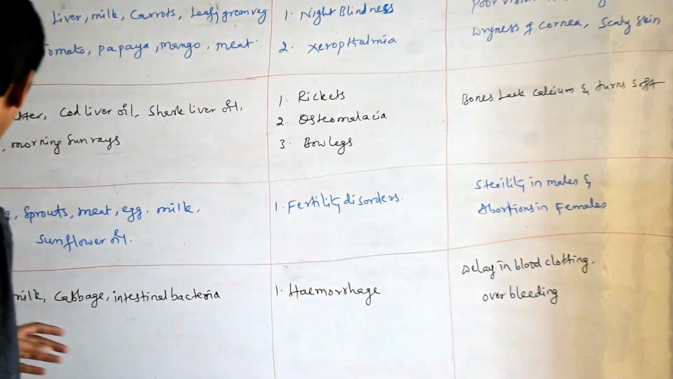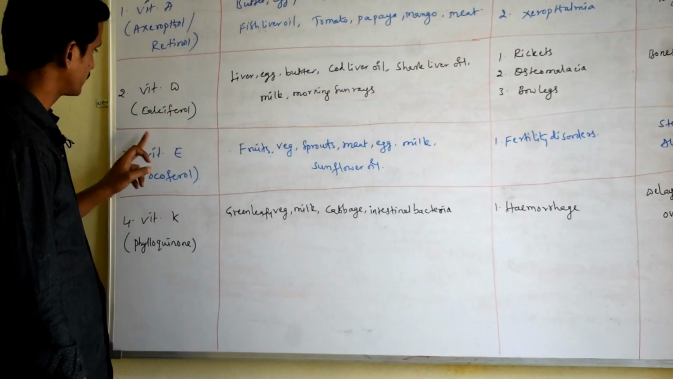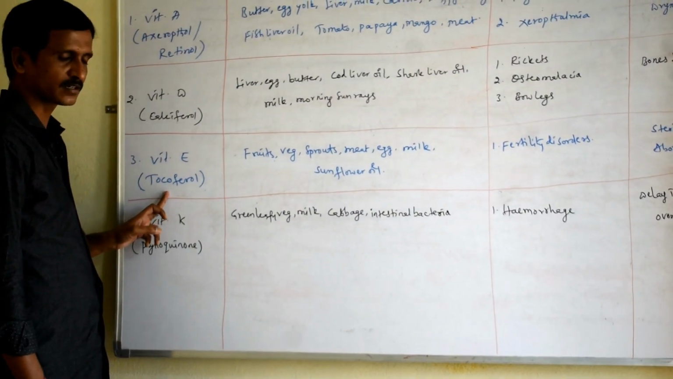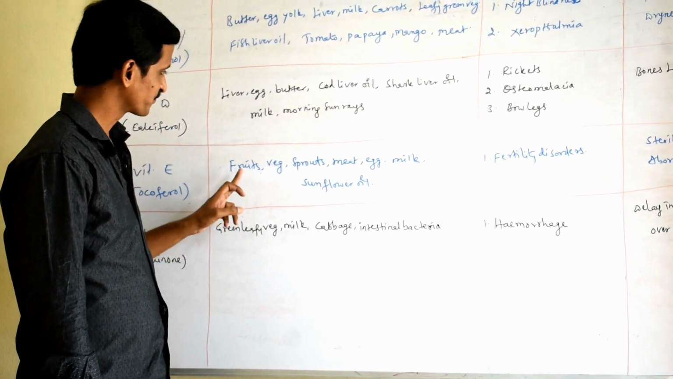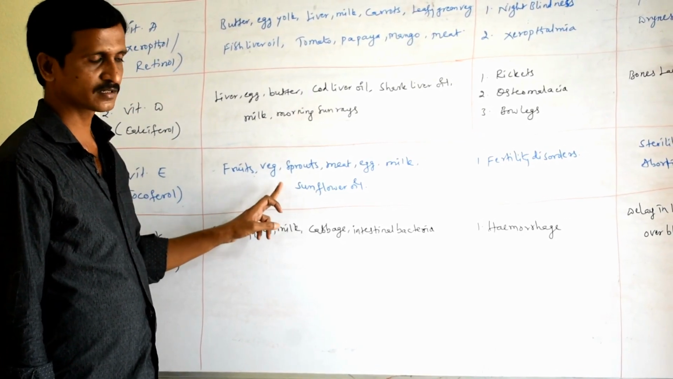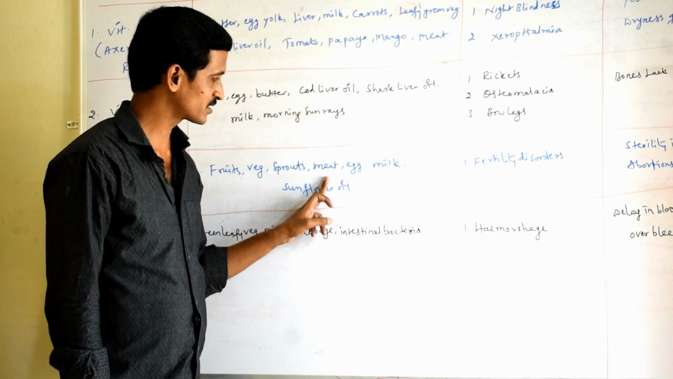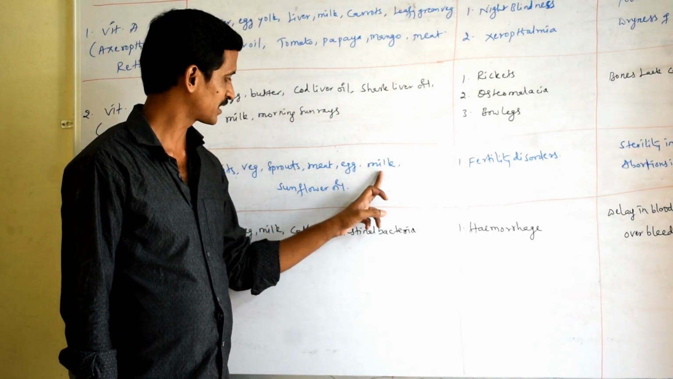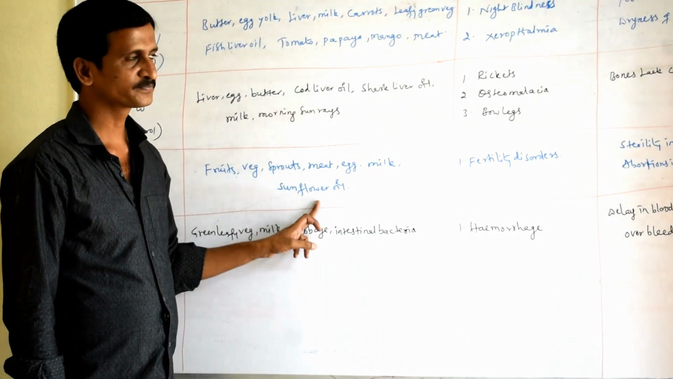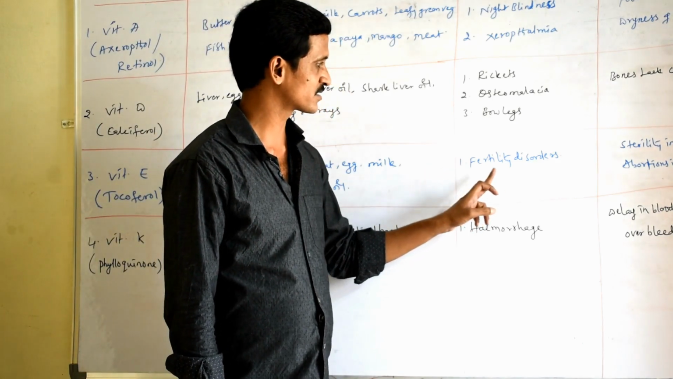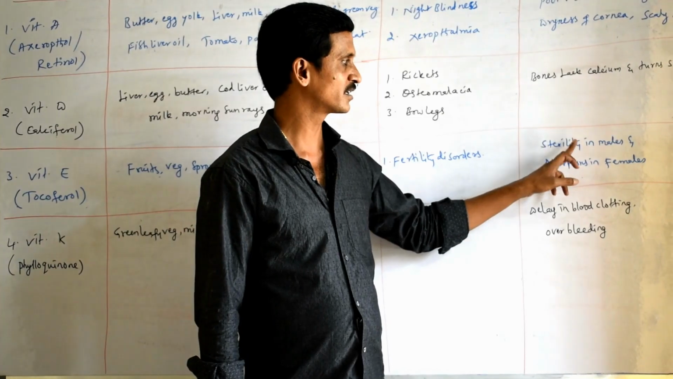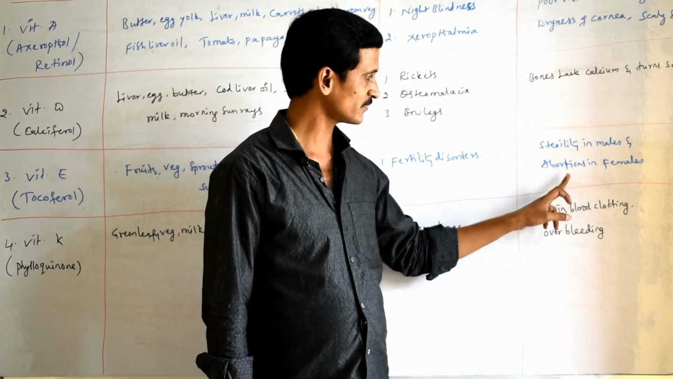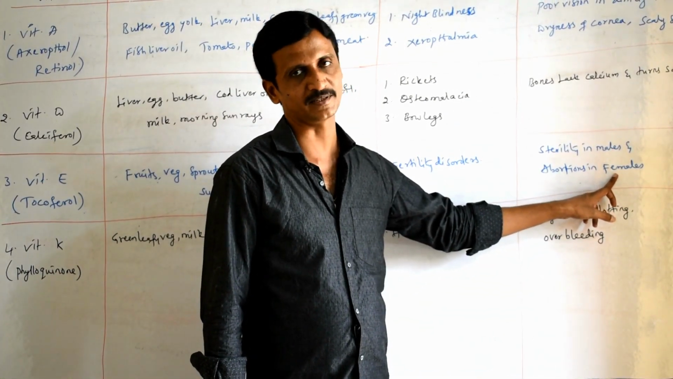Next, the third one, vitamin E, technically called tocopherol. Sources are fruits, vegetables, sprouts, meat, egg, milk and sunflower oil. The deficiency disease is fertility disorders. You will see sterility in the case of males and abortions in the case of females.